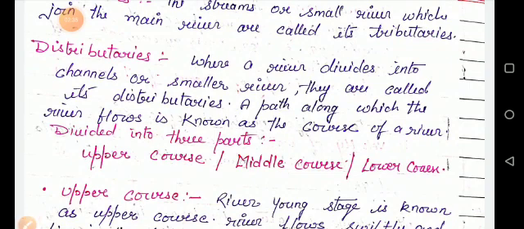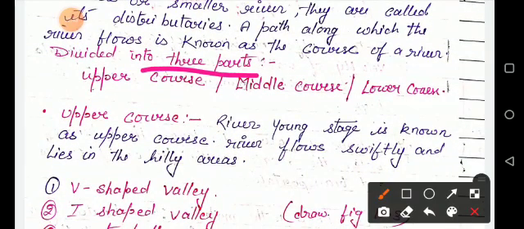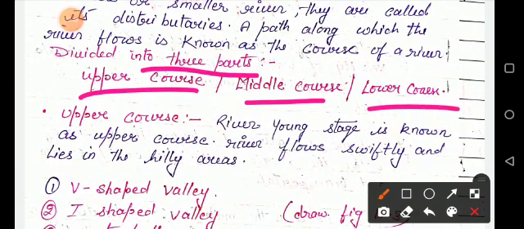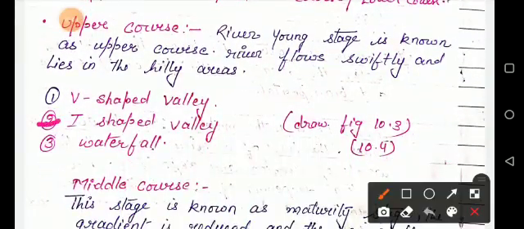A path along which the river flows is known as the course of a river. The course of a river is divided into three parts: upper course, middle course and lower course. The first one is the upper course of the river. It is the young stage of the river, and here the river comes from hilly areas and flows swiftly at a very high range. So it forms a valley here, a V shape valley.